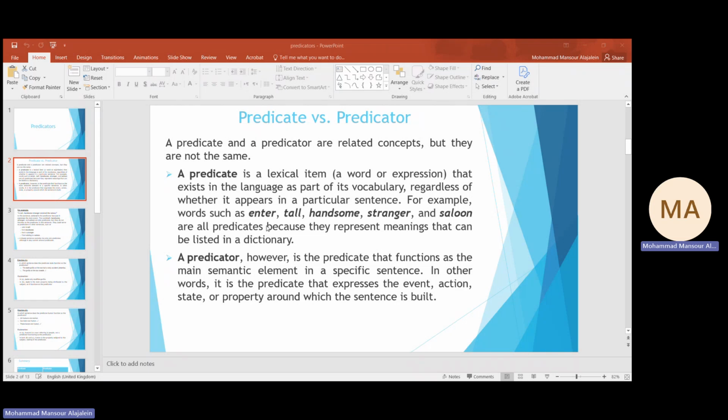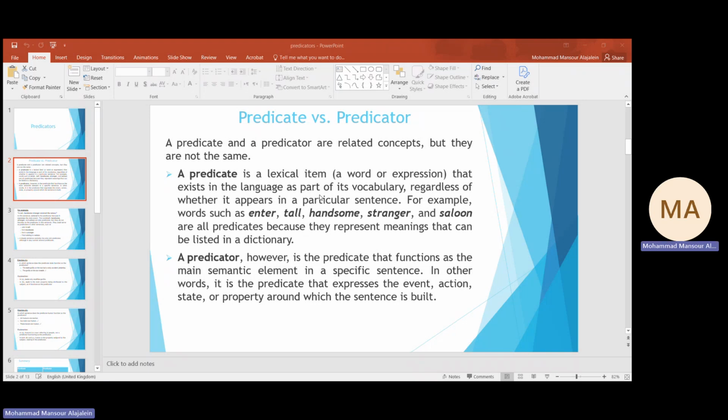In the previous sections, we said that a predicate might be the sentence constituent that describes the action or the event carried by the referring expressions used in the sentence.